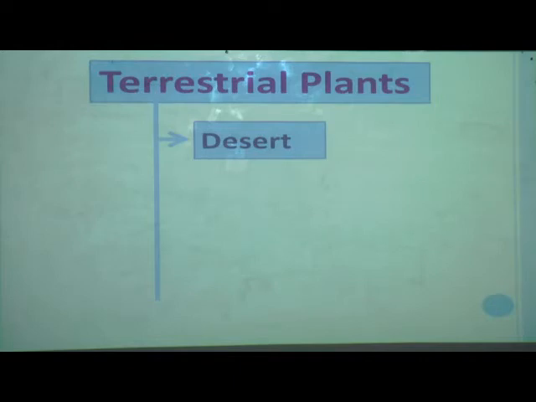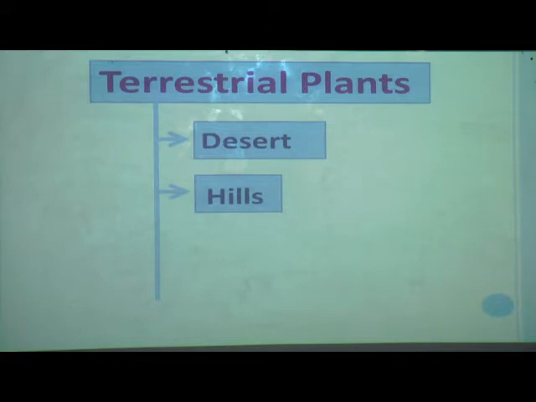After that we learnt about the plants in hills. In hills, how is the condition? The condition is very cold, and in some areas snowfall is also there. So the plants that grow in hills have to survive in cold and snow. What are the examples we have learned? Yes students, try to give an answer. Yes, you are correct. Pine, spruce, cedar and fir are examples of plants that grow in hills, and